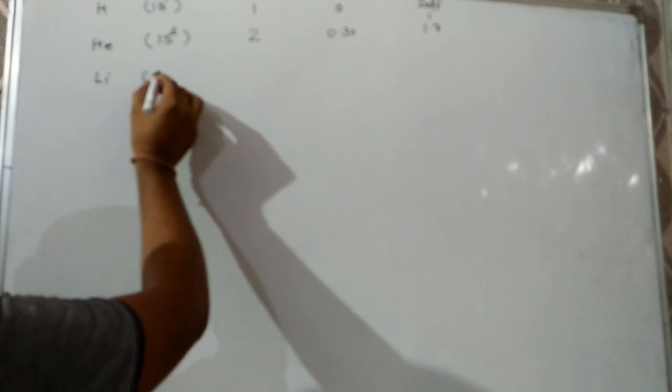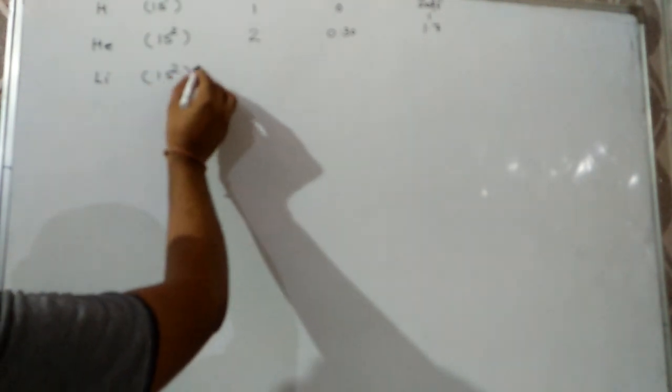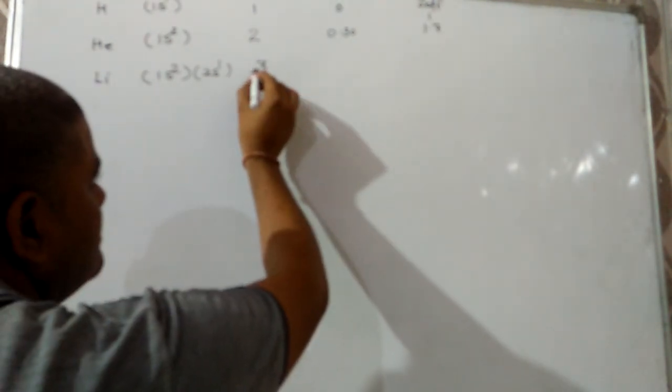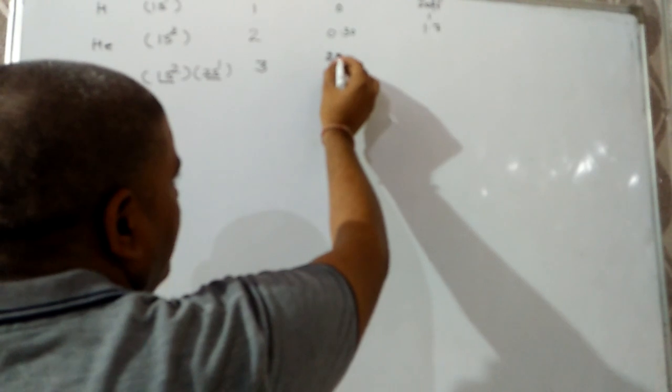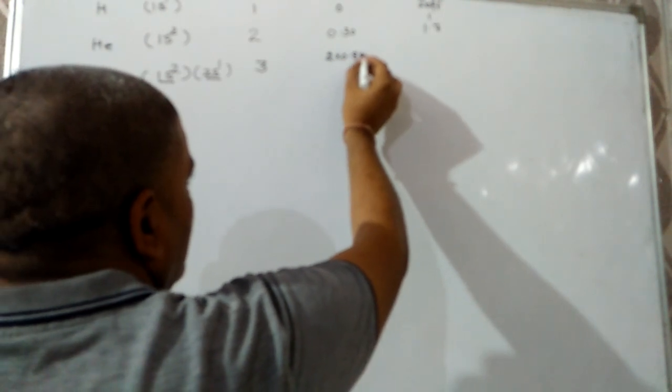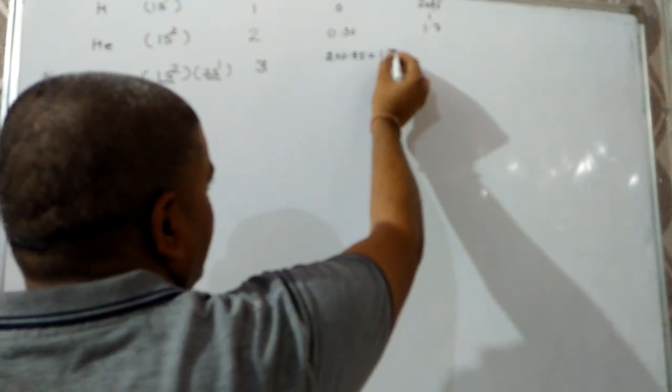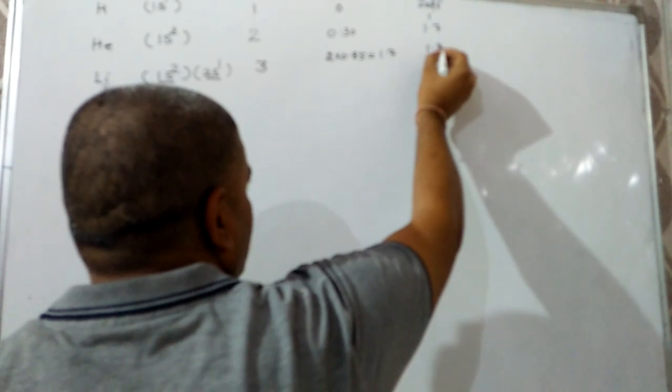Next one is lithium. Electronic configuration 1s2, 2s1. According to group we have to arrange. Atomic number is 3. Shielding constant: same group, no electron is there, inner electrons are 2 into 0.85, and that comes out to be 1.7. So effective nuclear charge will be equal to 1.3.